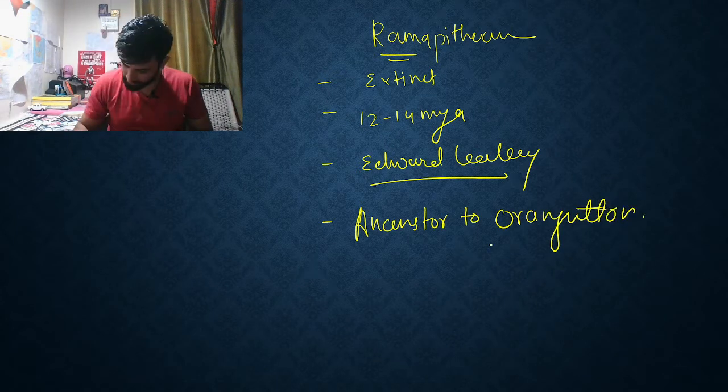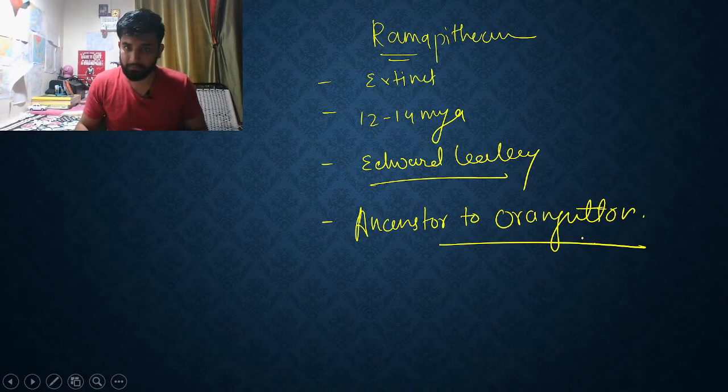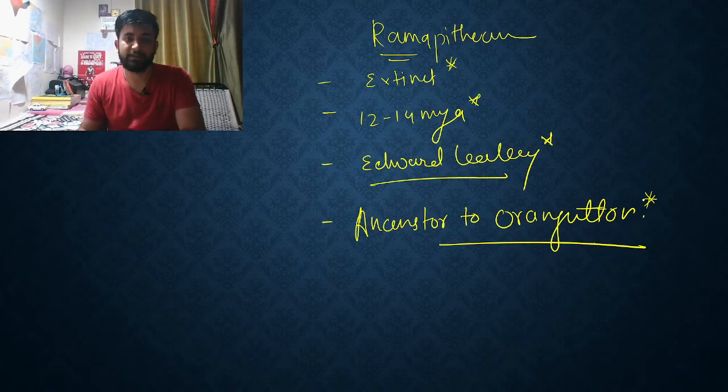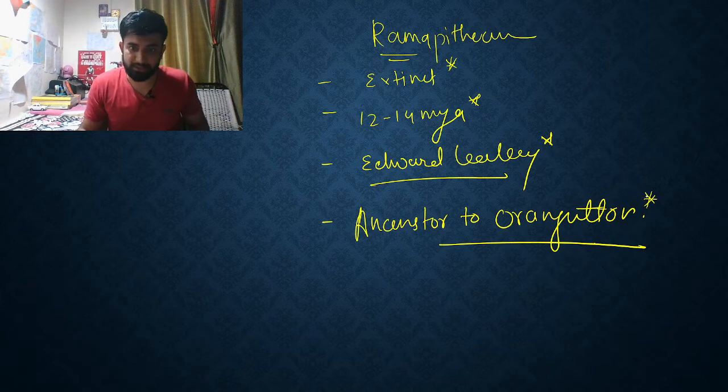So this is the basic point in the introduction, so that you have the scholar, you have the time frame, you know the present status, and you know the scientific place of this particular thing.